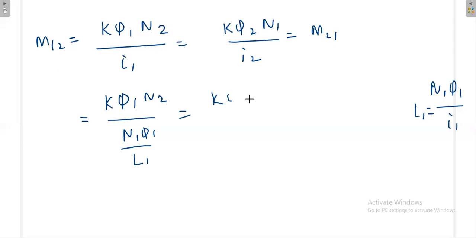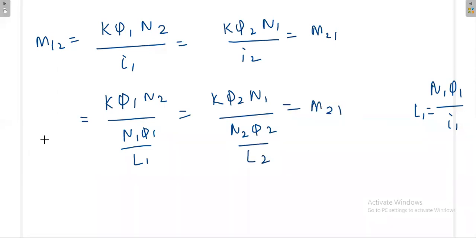Similarly, I2 can be replaced by N2 pi 2 divided by L2. Now what happens finally? Pi 1 cancels, pi 2 cancels.